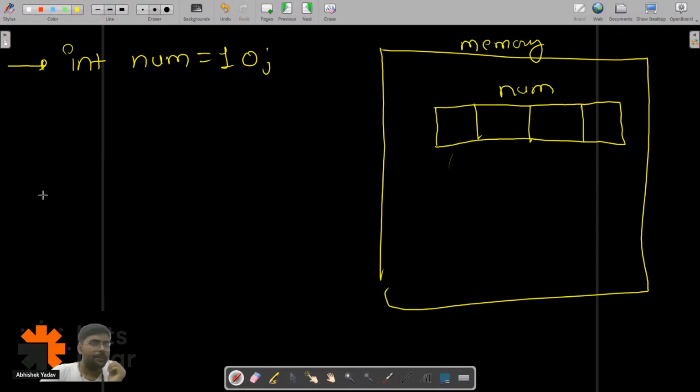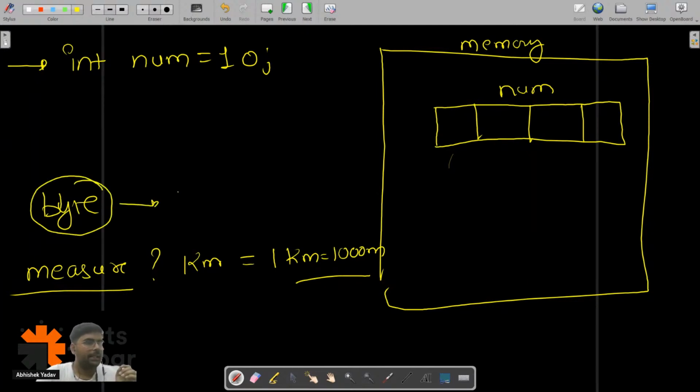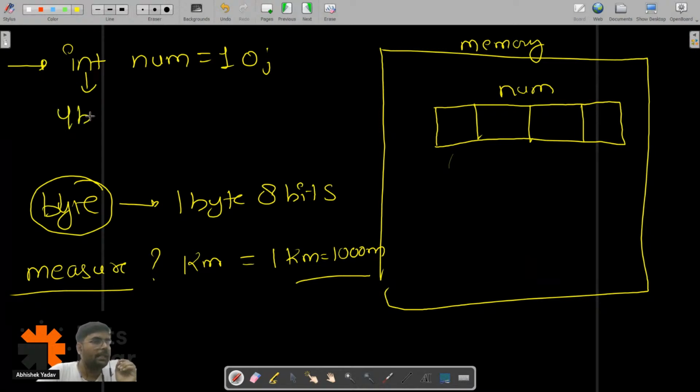What is this byte then? Guys, you measure distance, right? Please write in the chat how you measure distance. You measure distance in kilometer, and 1 kilometer is equal to 1,000 meter. Simple. In order to measure the capacity of a container, you have the byte unit, and one byte is equal to 8 bits. Since we have integer data, 4 byte will get allocated inside the computer memory. Everyone is clear till this point?